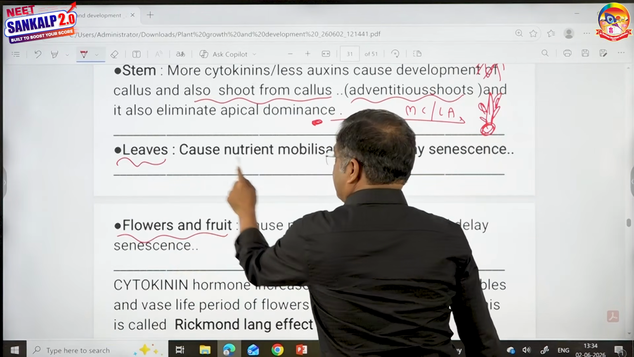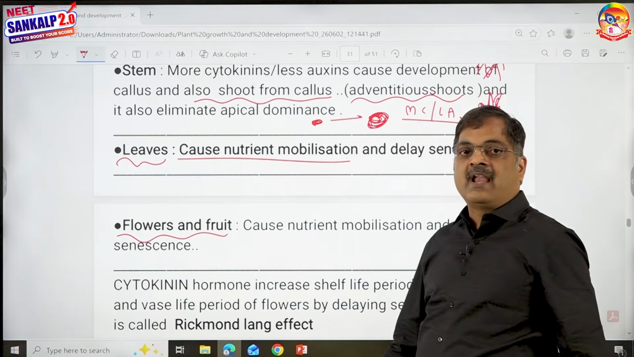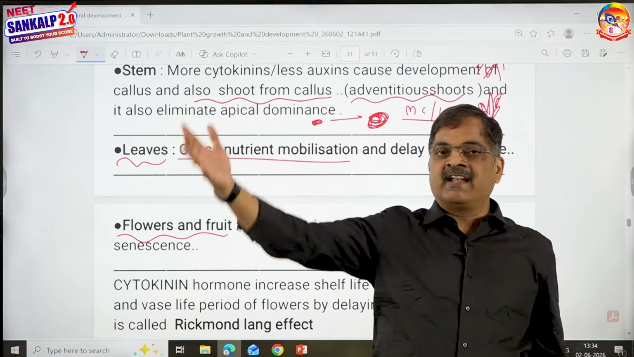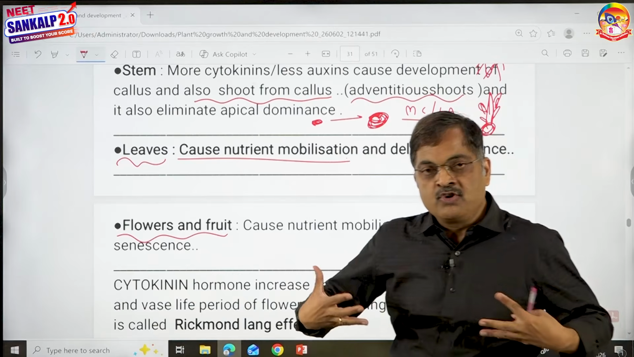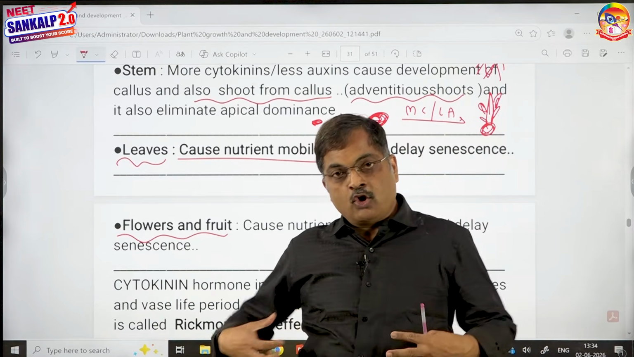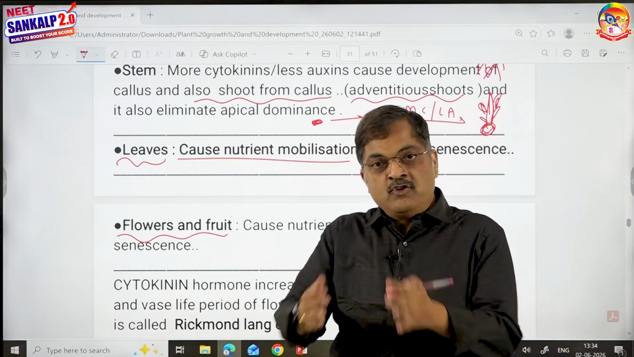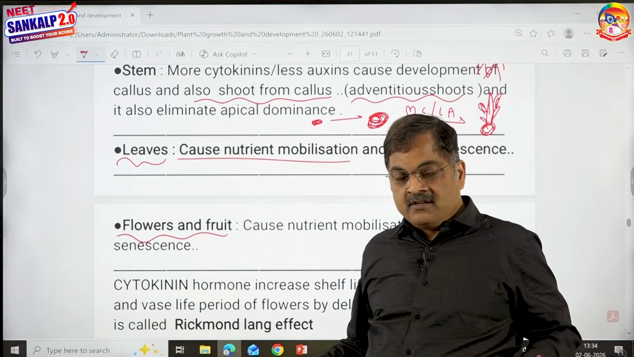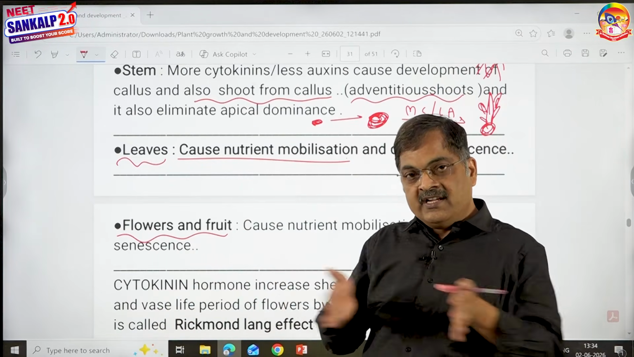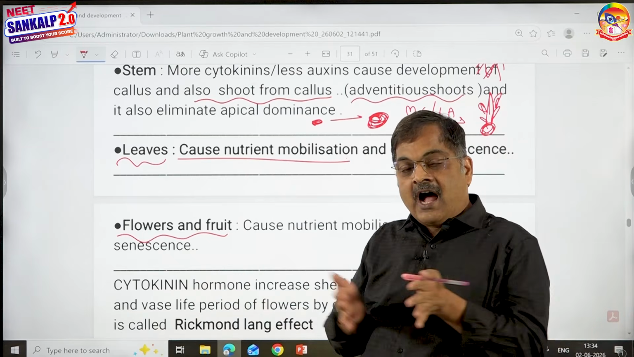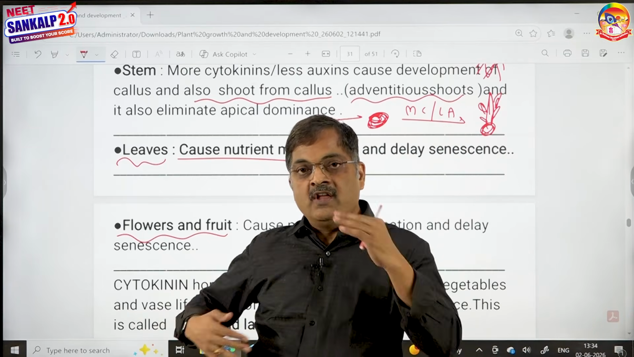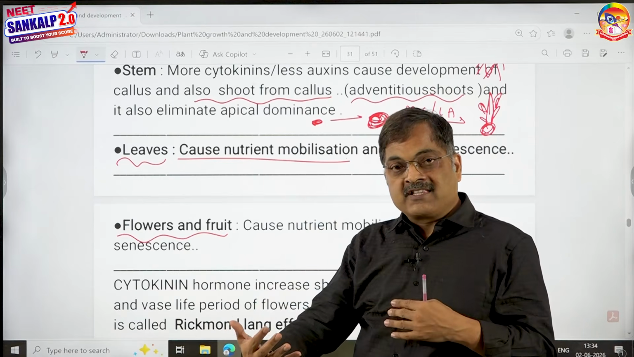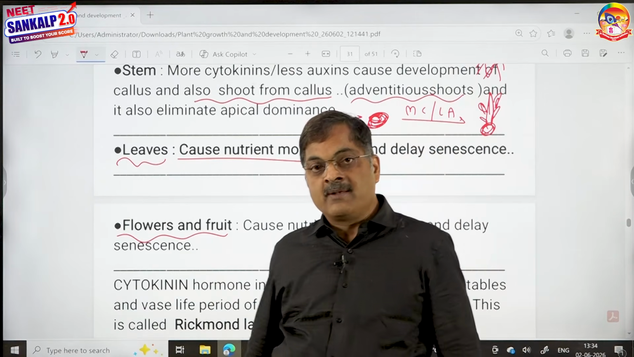And in leaves, flowers and fruits, this point is important. In leaves, flowers and fruits, it causes nutrient mobilization. When more nutrients and more minerals enter into leaves, the leaves are going to retain their green color. The chloroplasts remain intact, and you can delay senescence, aging. You cannot prevent aging, isn't it? You can only delay. Delay means you can delay the aging, the yellowing of leaves. How can you delay yellowing of leaves? Only when chloroplasts remain intact. When will the chloroplasts remain intact? When there are more minerals and more water.